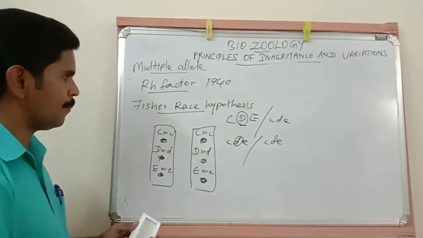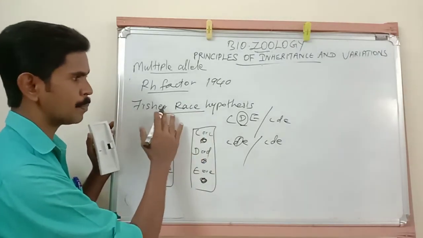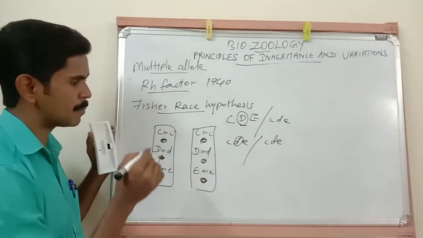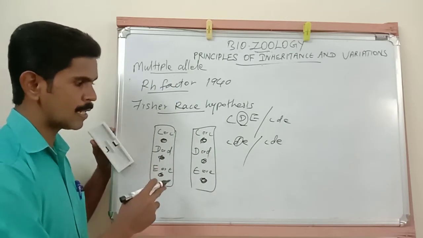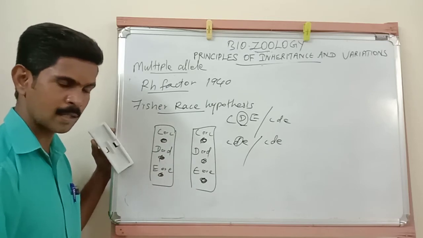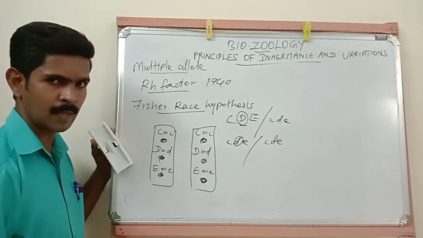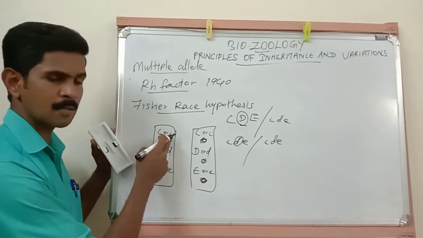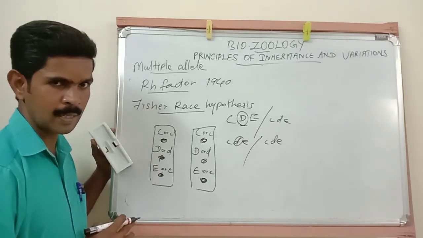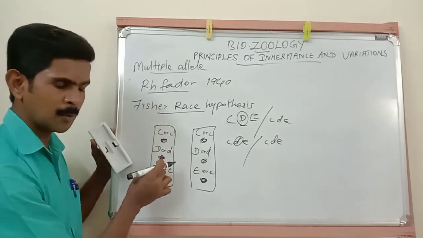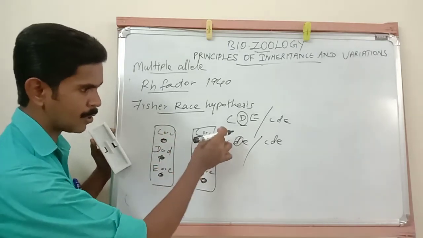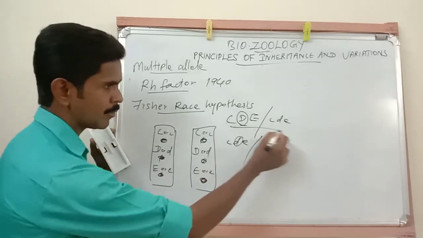So listen very carefully. Fisher and Race, these two people together explained that this Rh factor determination is because of 3 alleles. And these 3 alleles are located in 3 different locations of a single homologous chromosome. Here the alleles may be capital C or small c, capital D or small d, or capital E or small e. Understand? Suppose in this chromosome we are taking capital C, capital D, capital E, and from this side small c, small d, small e. So this is one phenotypic character.